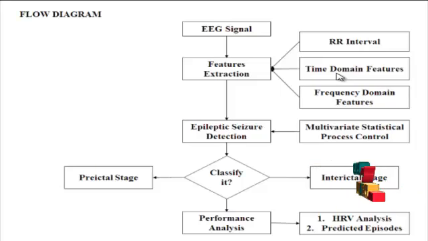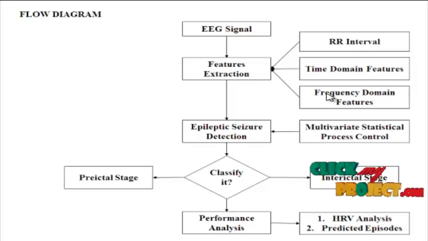These have been extracted. And in the frequency domain, LF is the power of the low frequency band between 0.04 Hz and 0.15 Hz in a PSD. LF reflects both sympathetic and parasympathetic nervous system activity. HF is the power of the high frequency band between 0.15 and 0.4 Hz in a PSD. HF reflects the parasympathetic nervous system activity. And LF/HF, the ratio of LF to HF, expresses the balance of the sympathetic nervous system activity with the parasympathetic nervous system activity.